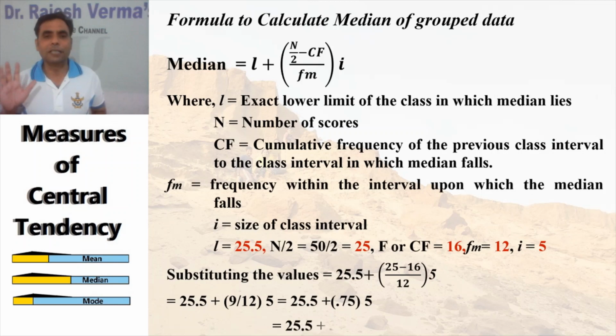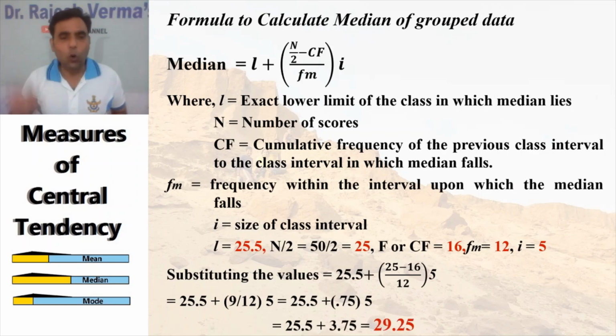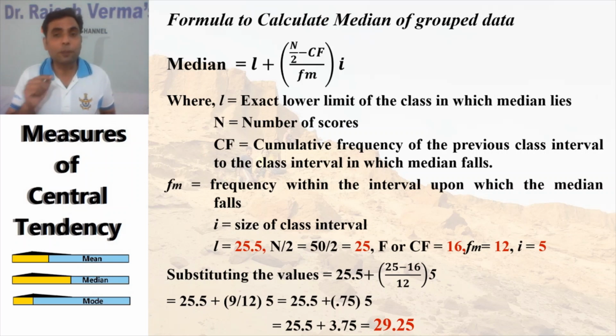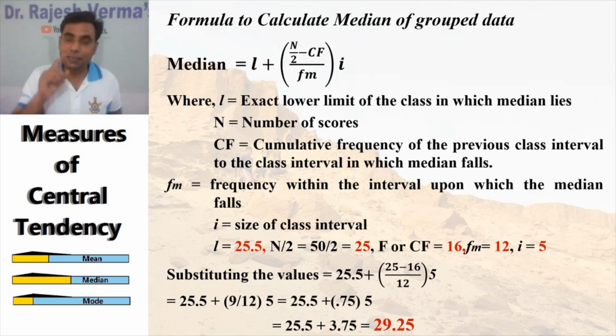We are going to calculate the same thing here. L is the exact lower limit of the class interval in which the median lies. The median lies in the class interval 25 to 29, so the exact lower limit will be 25.5. N is the number of scores, which is 50. CF is the cumulative frequency of the class interval previous to the one in which the median falls, and that is 16.